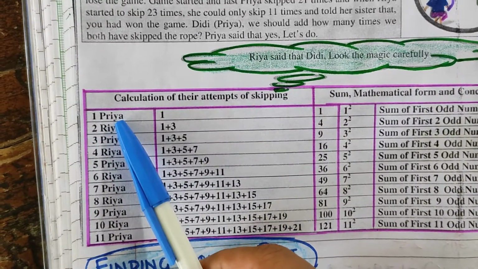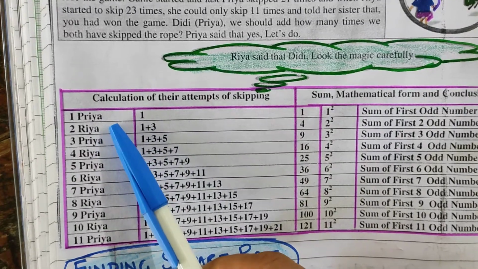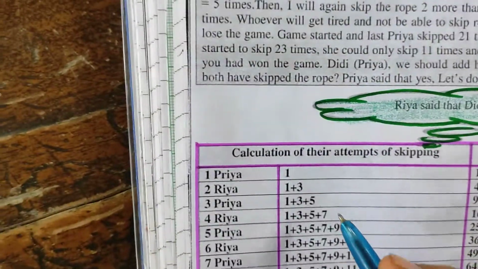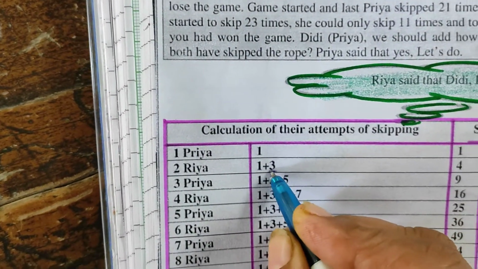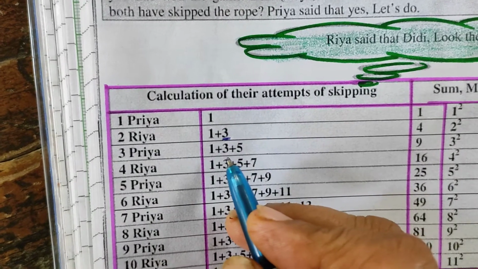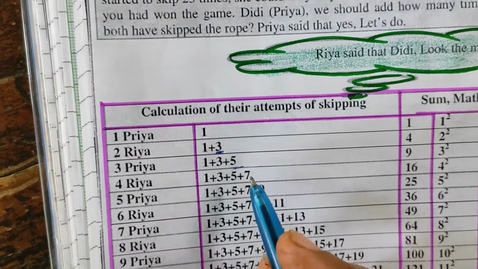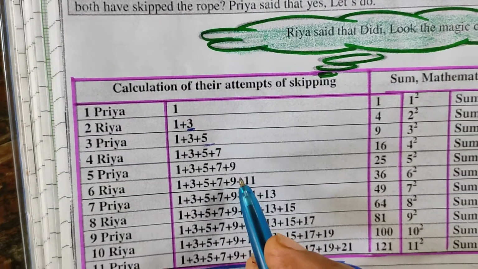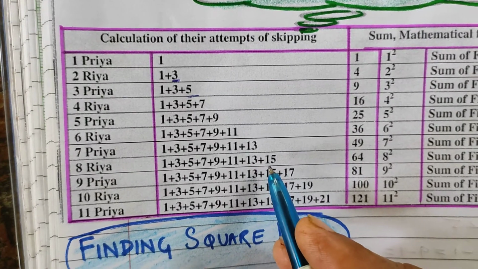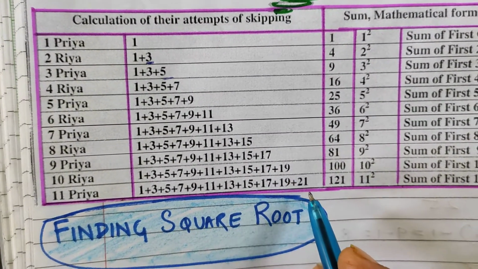Priya was the first to skip. She skipped 1 time only. Riya added 2 to it and skipped 3 times. Then Priya again added 2 to 3 and skipped 5 times. Next Riya 7 times. Then Priya 9, then Riya 11, Priya 13, Riya 15, Priya 17, 19 and then 21.